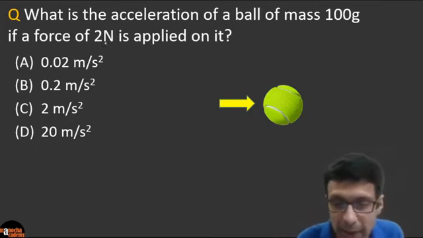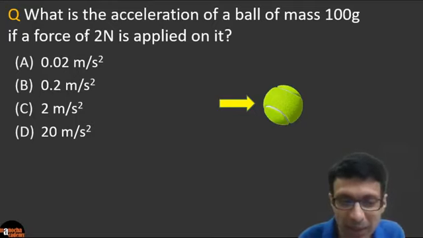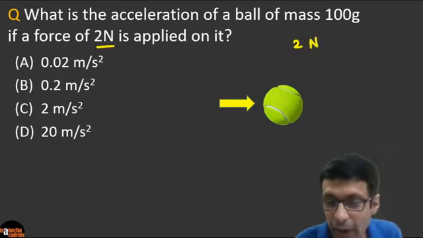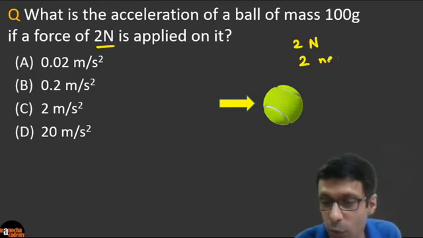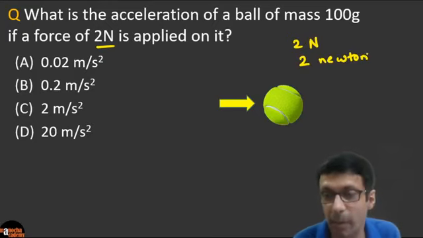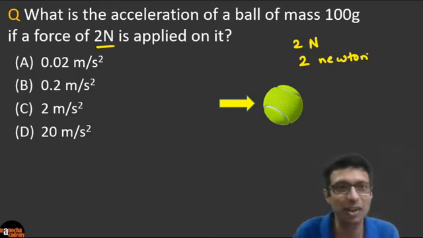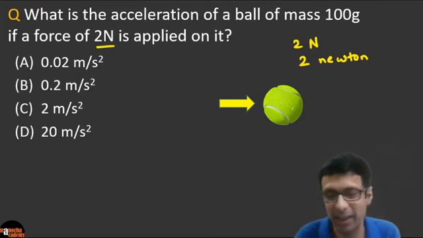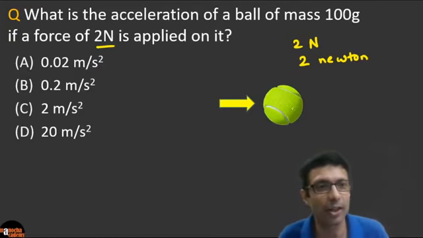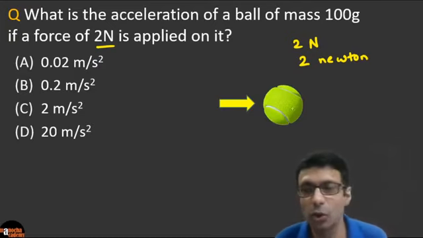And one very important tip guys: this is written as 2 N here, you see, right guys? But when you write the full form, you have to write 2 newton with a small n. Please remember this. When you're writing the abbreviation, it's capital N, and when you're writing the full word, it's a small n. Great guys. So come on, I want all of you to try this question. Please go ahead and see how you will solve it.